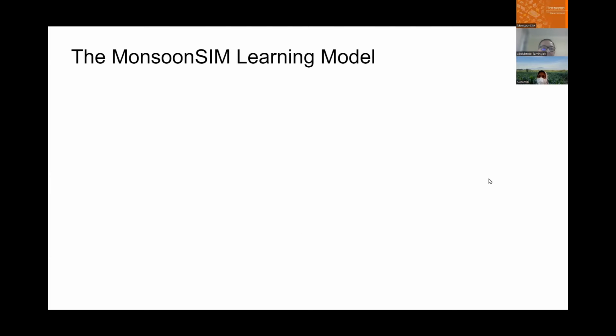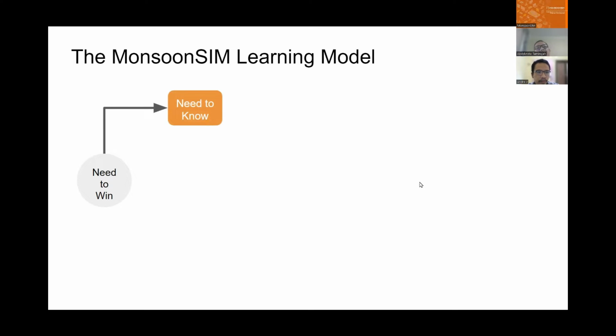Let's take a look at our learning model. When it comes to games, everybody wants to win. Nobody wants to play a game to lose. So there is a need to win in the minds of your students. From the need to win, your students develop a need to know.